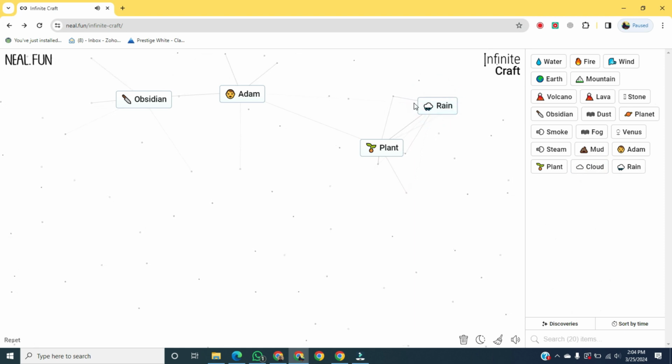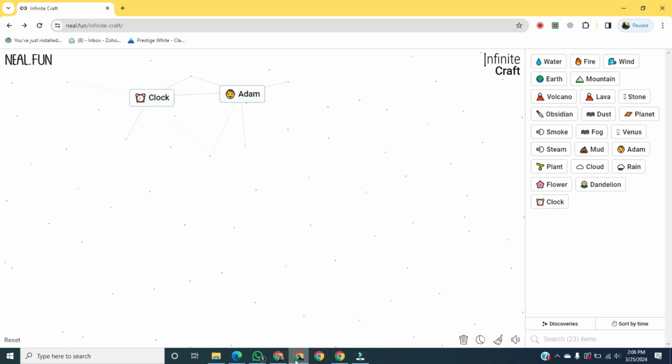Combine rain with plant, and it will become a flower. Add wind with flower, and it will become a dandelion. Add obsidian with dandelion, and it will become a clock. Combine clock with clock, and it will become time.